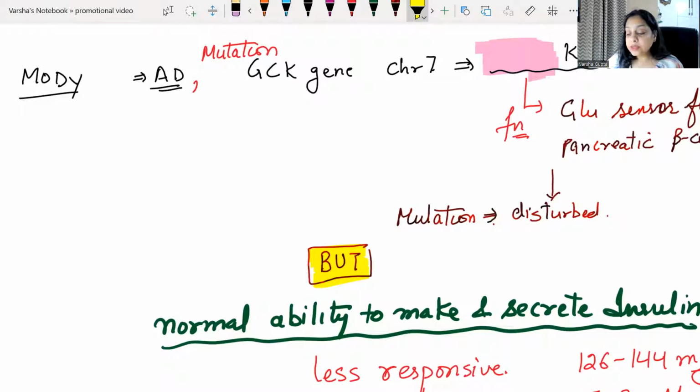Okay, so MODY is inherited in an autosomal dominant fashion. What do I mean by that? That it is inherited from one parent, and there is a 50% chance that the offspring will inherit it. And which gene is mutated? The mutation is in the GCK gene, which is on chromosome 7. Usually they don't ask it, but you should know the GCK gene is the major culprit. Remember, G stands for glucokinase. So the glucokinase enzyme is deficient.